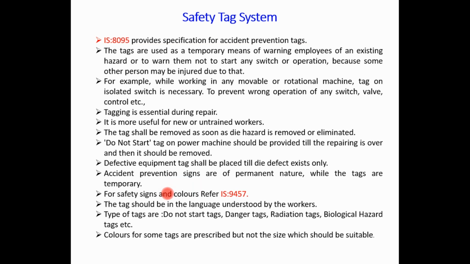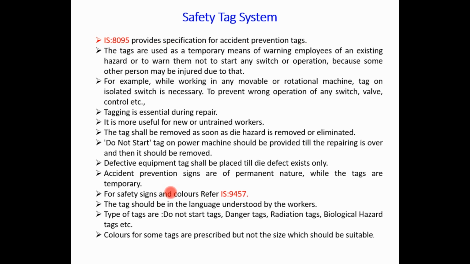Some research and studies clearly indicate that these color combinations should be used for that purpose only. Say for example, caution is always indicated by black and yellow color, and likewise some danger symbols, danger indications, some standard symbols should be used. All these colors and signs are given in IS 9457.